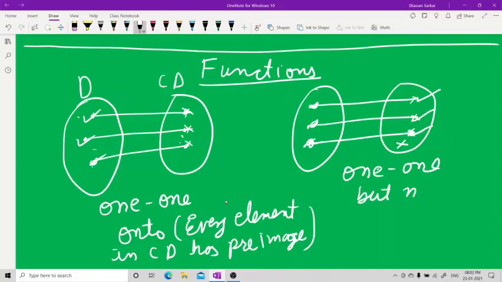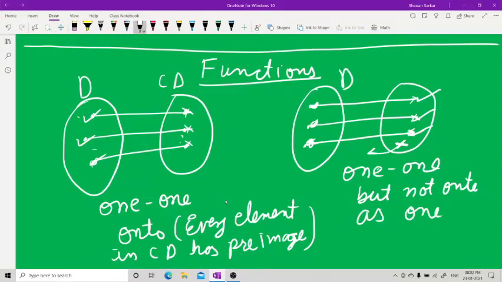Don't write into, but not onto, because this cross here doesn't have a pre-image. Not onto means at least one element.